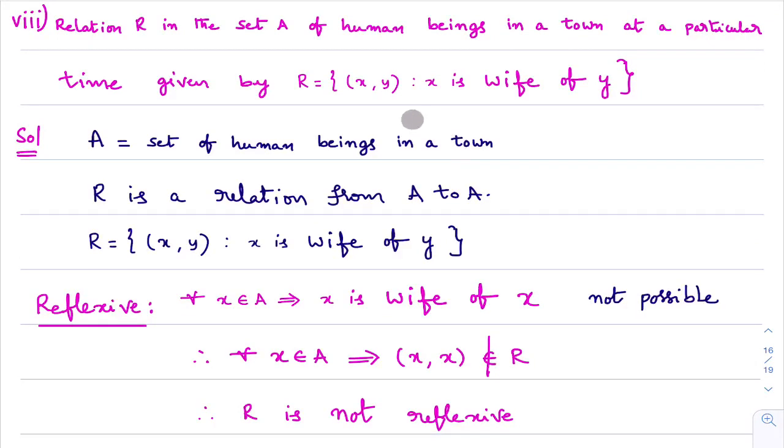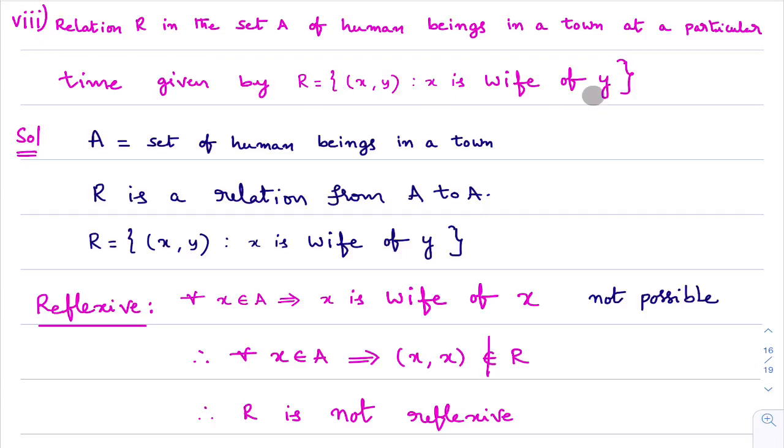This is a very interesting bit. See this 8th bit. What they are saying: R is a relation in set A. What is set A? Set of human beings in a town at a particular time, and the relation is given like this: ordered pair (x, y) such that x is wife of y. Now what to do? We need to check whether this relation is reflexive, symmetric, or transitive.